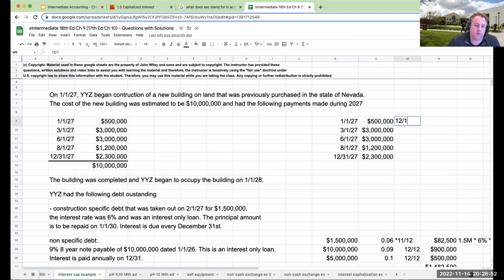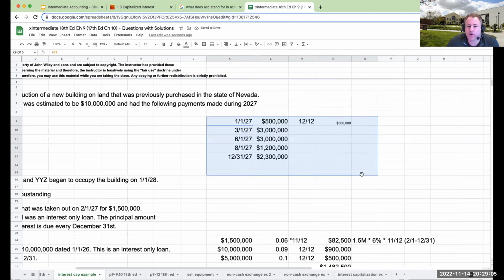So over here, I'm going to multiply this by 12/12 because it was outstanding for all 12 months out of the year, or times 1. Now this 3 million, I basically made the payment over here on March 1st. So for this one, I'm going to multiply this by 10/12. Where am I getting 10/12 from? March, April, May, June, July, August, September, October, November, December.